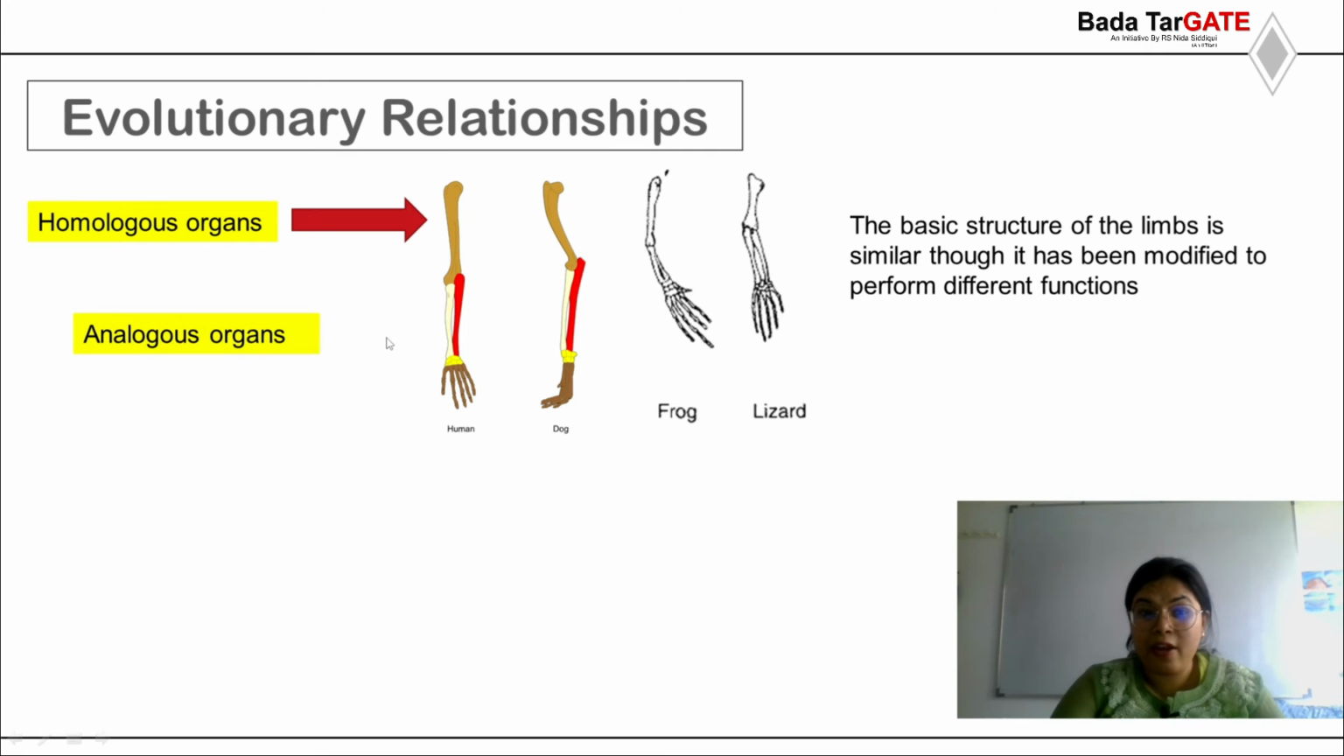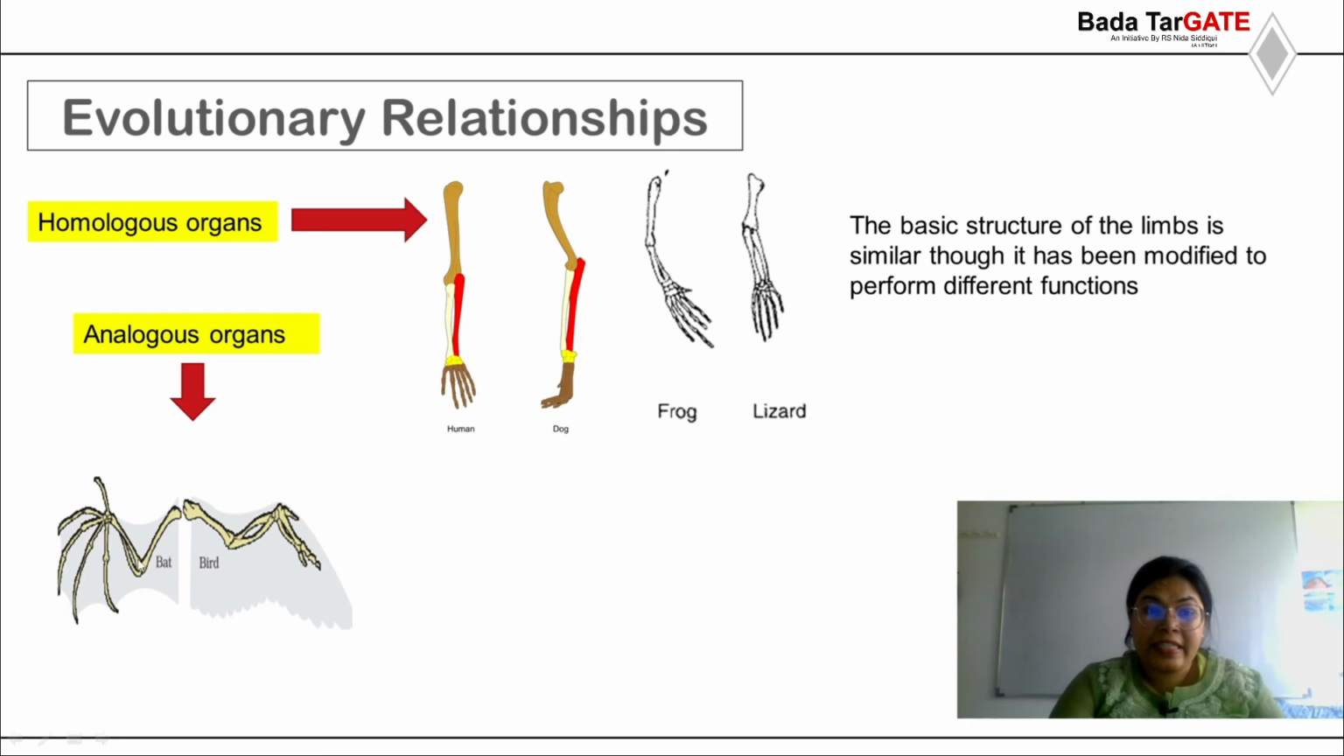When we talk about analogous organs, as you can see over here, the bat is a mammal, which means it has all the characteristics of mammals, and the bird has all the characteristics of birds. The wings of the bird and the four limbs of the bat are both used for flying, but the origin of these two is totally different. So analogous means different origin but same function. So that's an evolutionary relationship.